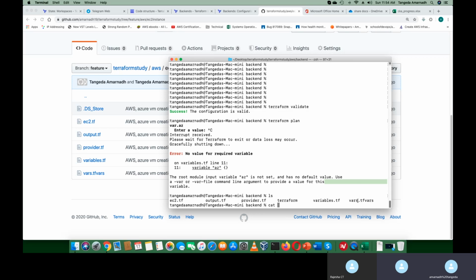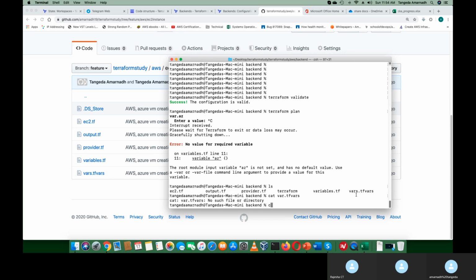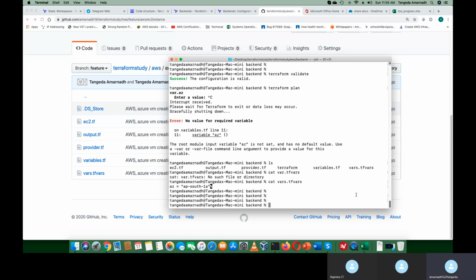After plan, it is apply, right? Exactly. I gave the variable name here. Okay, let me give that. Terraform plan, how exactly do I have to give it?